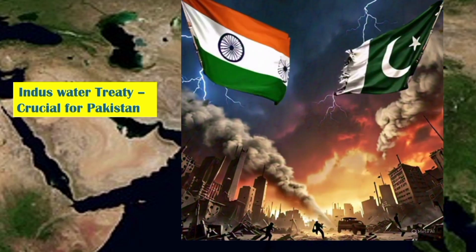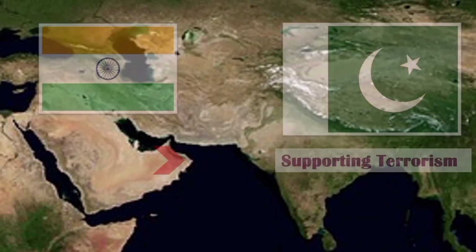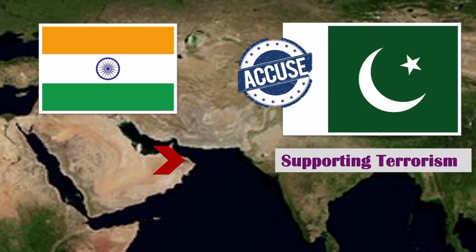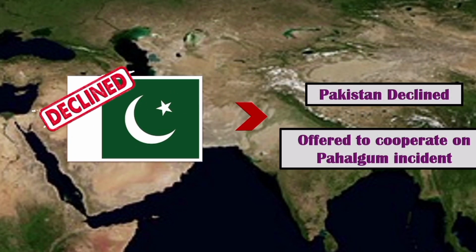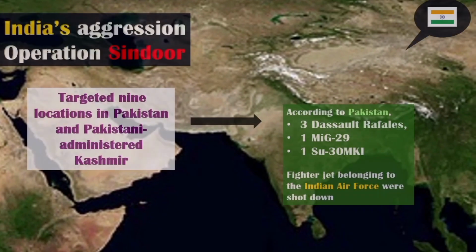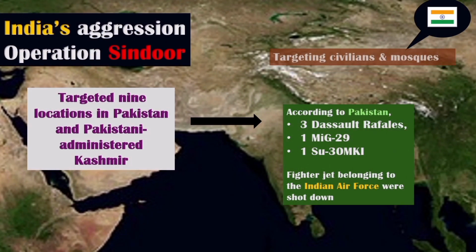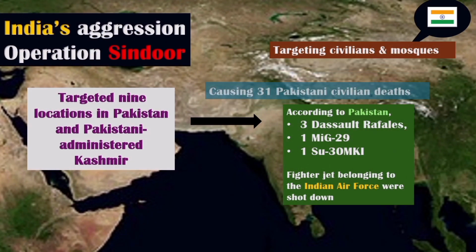Indians' attacks intensified tensions between India and Pakistan. India was accusing Pakistan of supporting cross-border terrorism, which Pakistan denied and offered to cooperate on Pahalgam attack. However, India continued to strike Pakistan, targeting civilians and mosques.